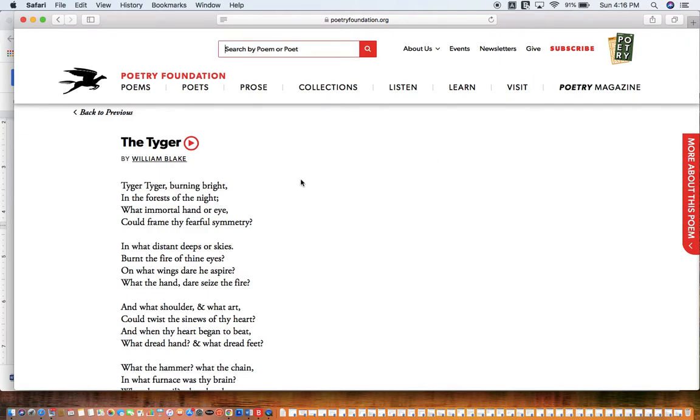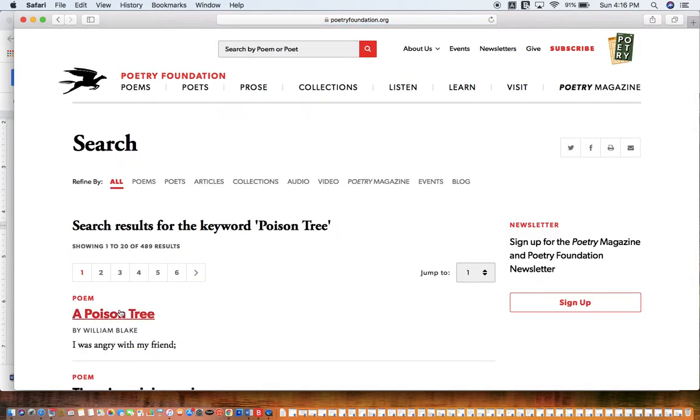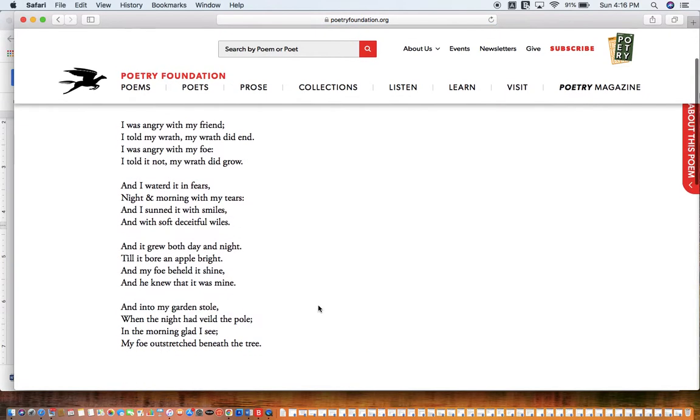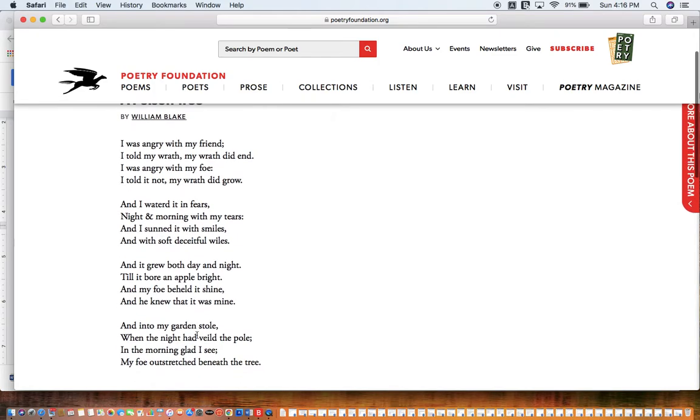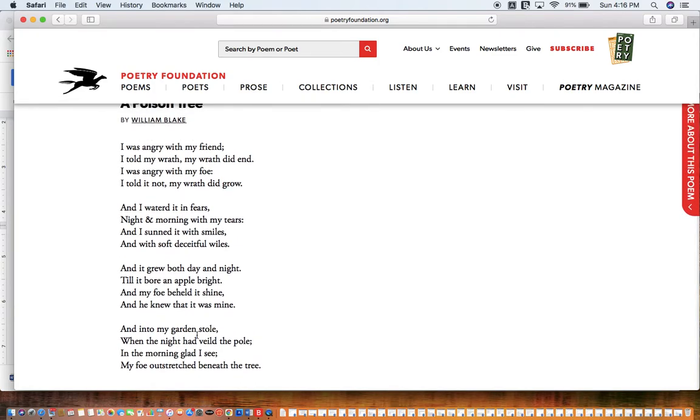So then if we wanted to read the next poem, you type in the title. That's actually called A Poison Tree, but here it comes. So it's just a quick 4-stanza piece. And again, you should read this. And with poetry, you should read each poem at least 2 or 3 times.